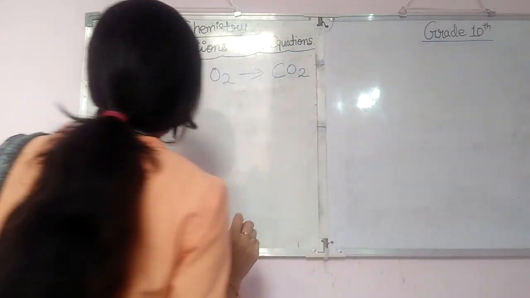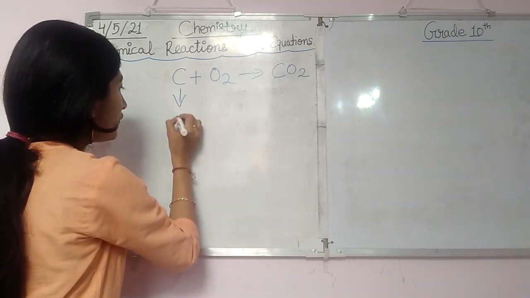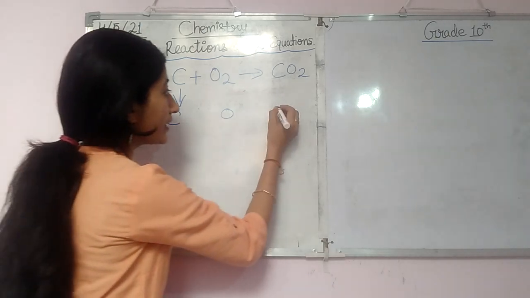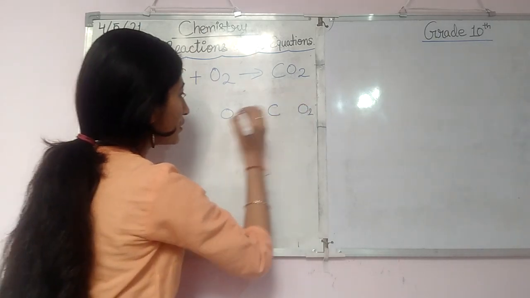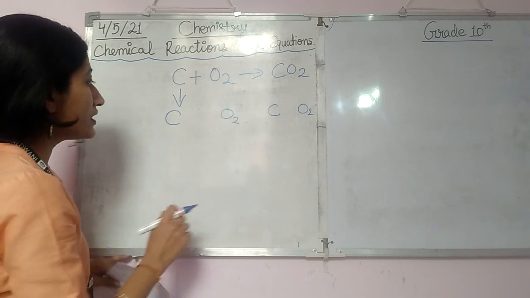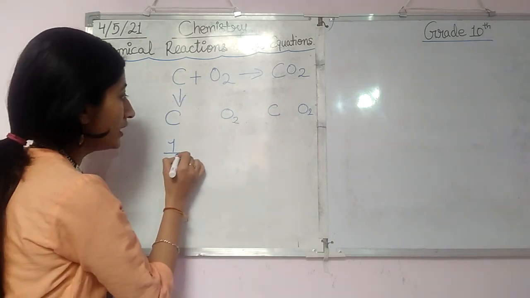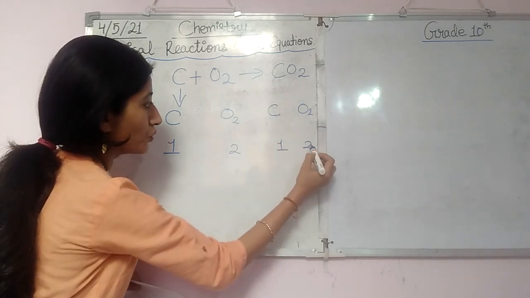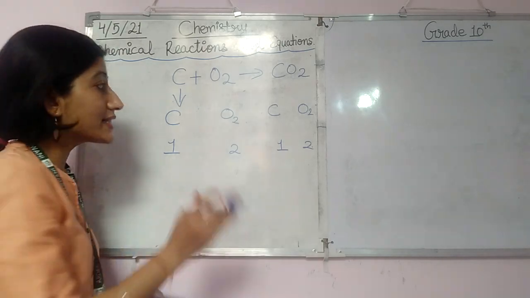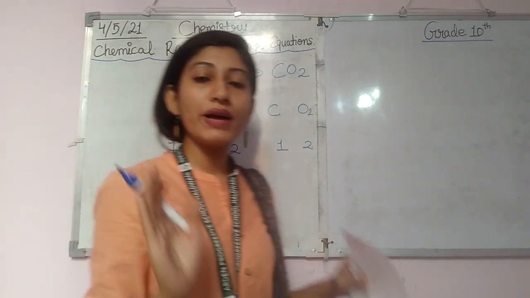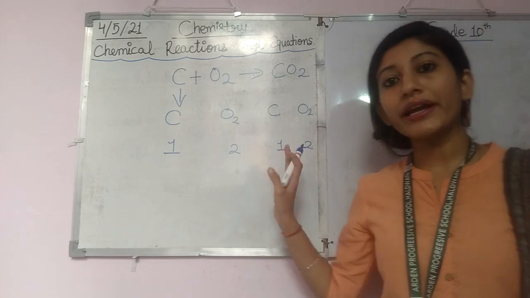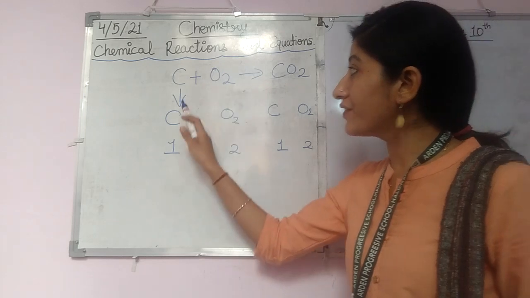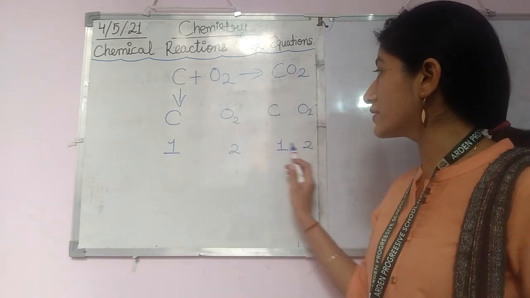For that, we have to see the number of moles of carbon and the number of moles of oxygen on the left hand side, and the number of moles of carbon and oxygen on the right hand side. So we see that here carbon is 1, oxygen is 2, carbon is 1, oxygen is 2. So do you think this reaction requires any type of balancing? No. Why? Because in this reaction, the number of moles on the left hand side and the right hand side are equal.